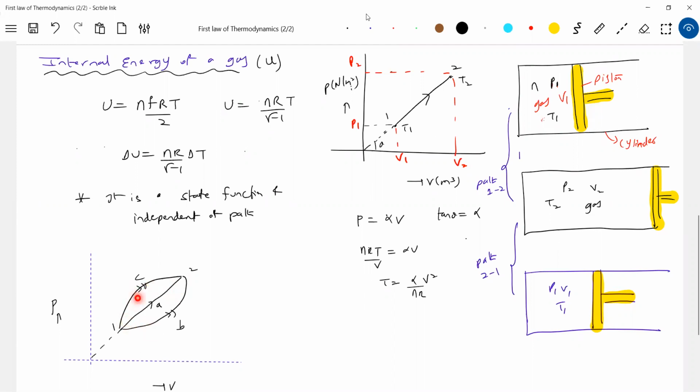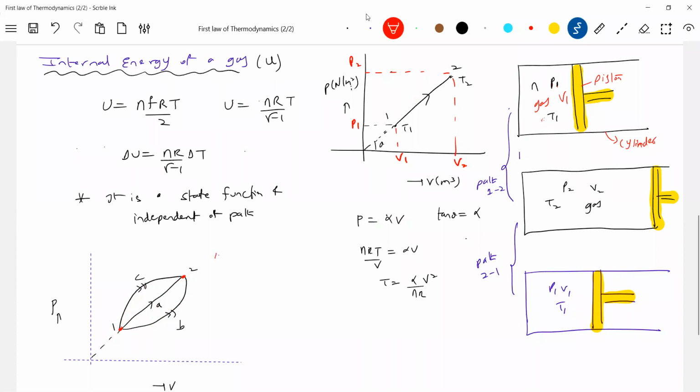Are you getting it? So, sir, how can you write this? The same given gas, the same 10 moles of hydrogen gas, I can make pressure and volume vary linearly, vary parabolically, or vary like an inverted parabola like this. So what's happening to the gas? It is undergoing different processes, but the initial and final states are the same. So what happens to internal energy?